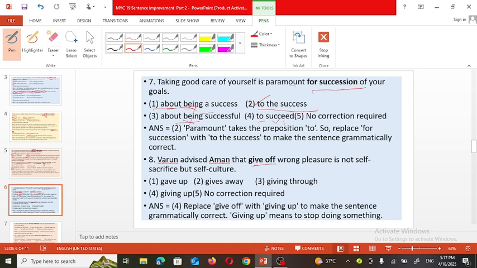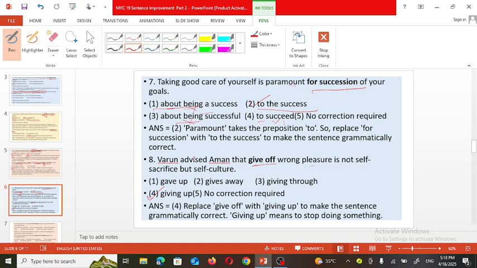Giving up, meaning to leave something, our past habit. We must stop doing that. Gives away won't be there. Giving up. So Varun advised Aman that giving up wrong pleasure is not self-sacrifice.